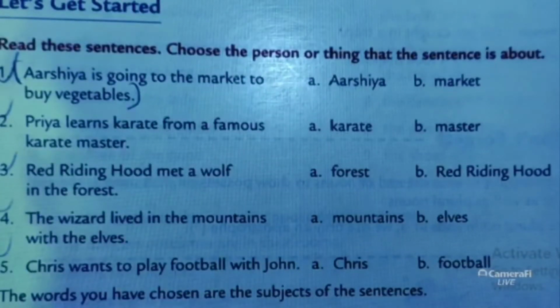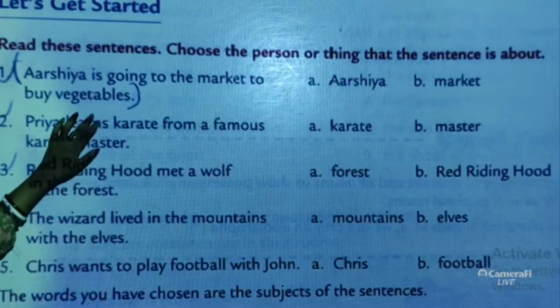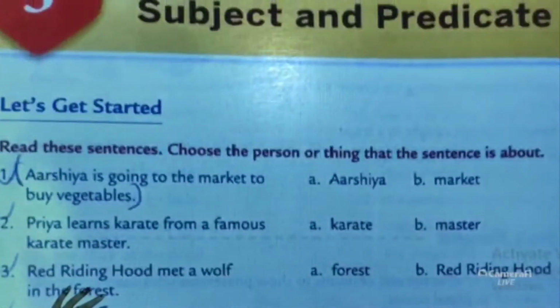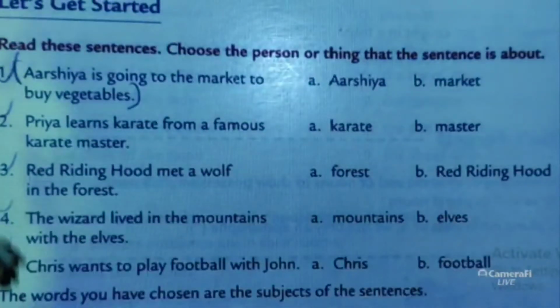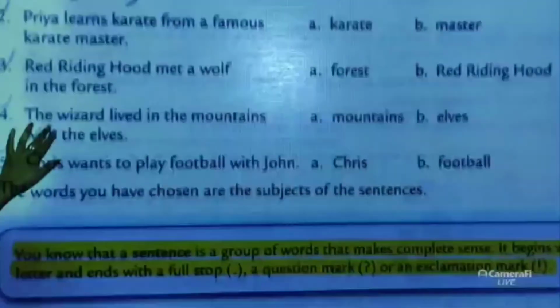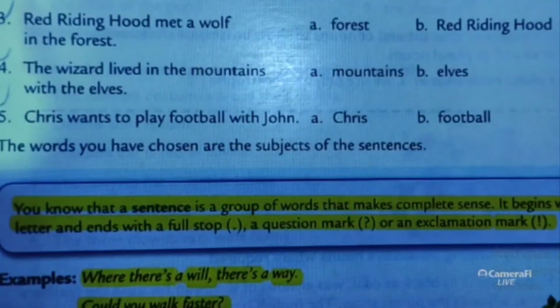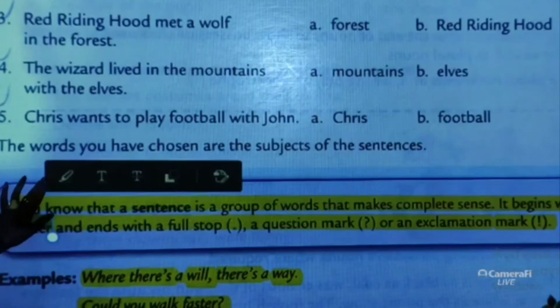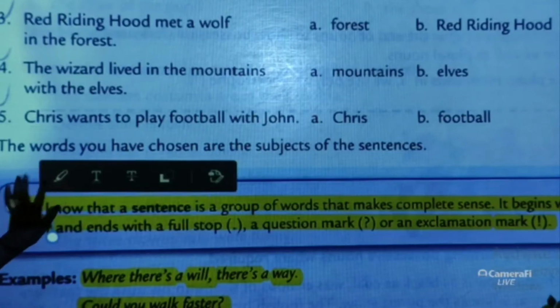Welcome students. In today's class we are going to talk about subject and predicate, and how to determine which word is the subject in a sentence and which one is the predicate. Before learning subject and predicate, what we must learn is what a sentence is.